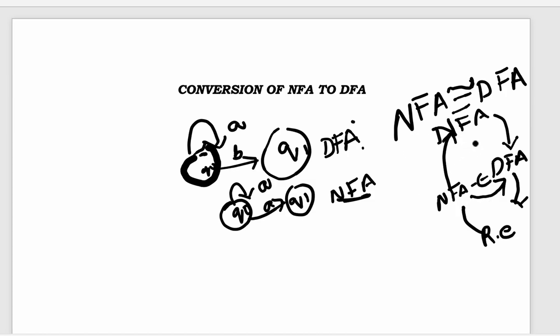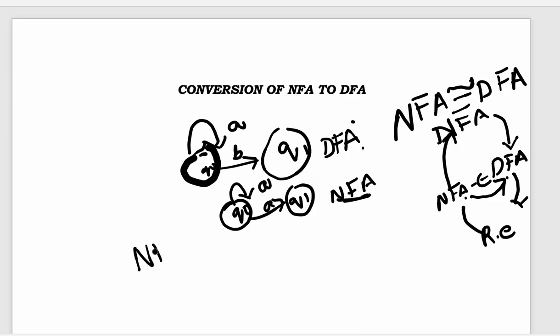Given a non-deterministic finite automata, you can get a DFA, but from a DFA you will not get an equivalent NFA, but you can get an equivalent regular expression. From regular expression we can get NFA epsilon, from NFA epsilon you can get an NFA. Now what we see here is you will be given a non-deterministic finite automata and you have to get an equivalent DFA. Now first let us see how a non-deterministic finite automata is mathematically defined.